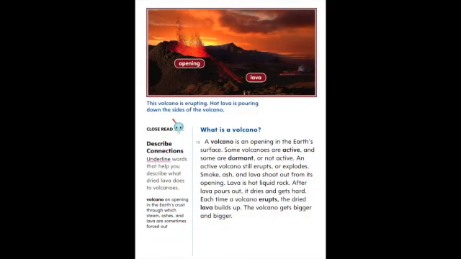What is a volcano? A volcano is an opening in the Earth's surface. Some volcanoes are active and some are dormant, or not active. An active volcano still erupts or explodes. Smoke, ash, and lava shoot out from its opening. Lava is hot liquid rock. After lava pours out, it dries and gets hard. Each time a volcano erupts, the dried lava builds up. The volcano gets bigger and bigger.